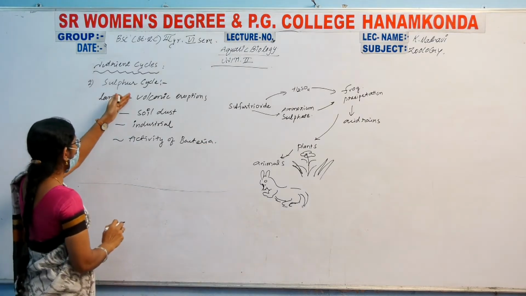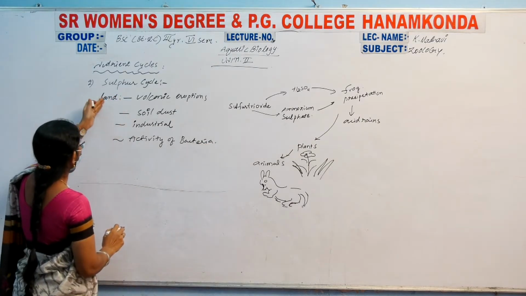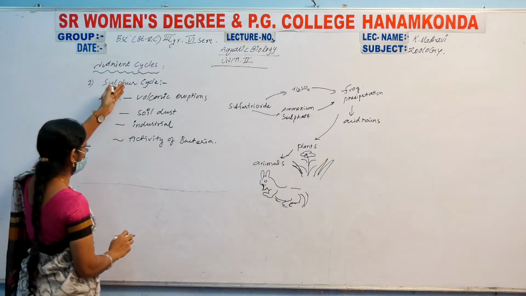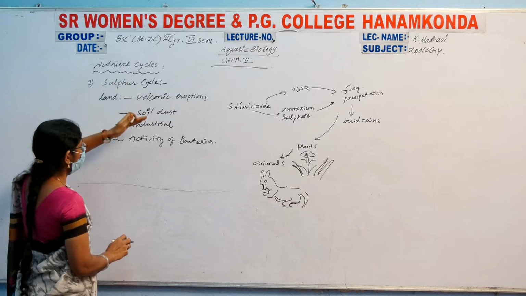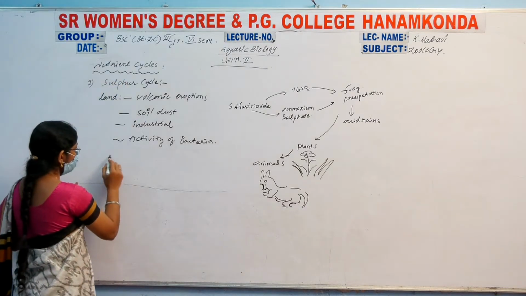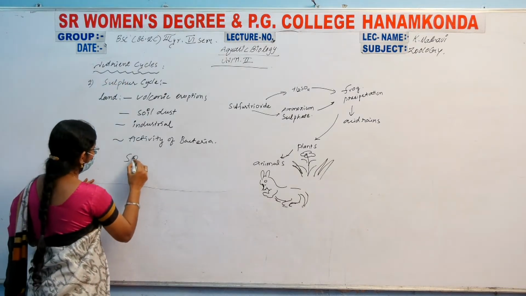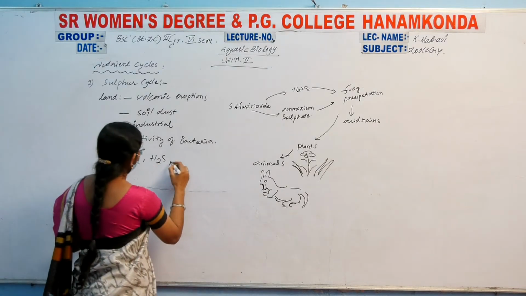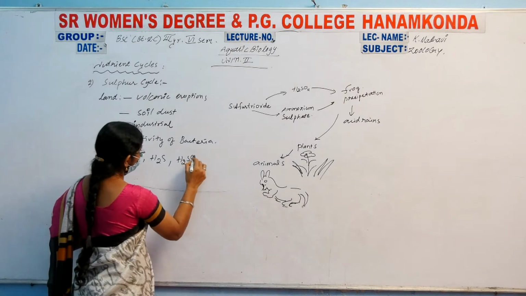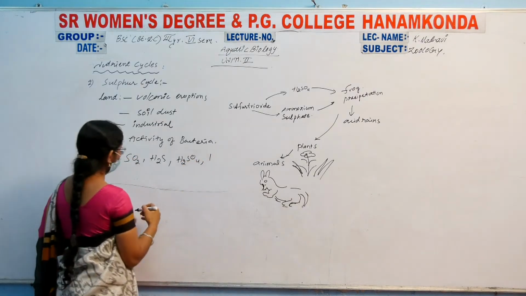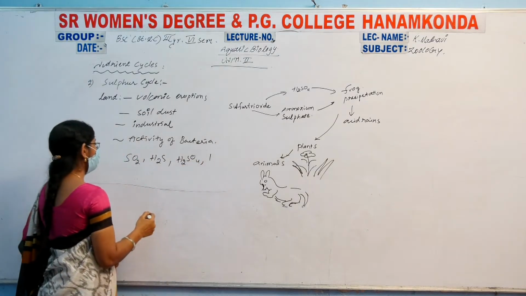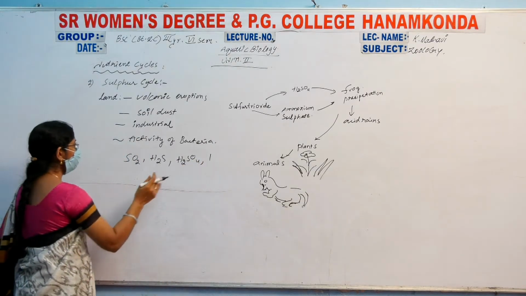These four sources require the sulfur, especially in the form of sulfur dioxide, sulfides, hydrogen sulfide, sulfuric acids, and sulfur trioxide. So these formations are available under the sulfur.